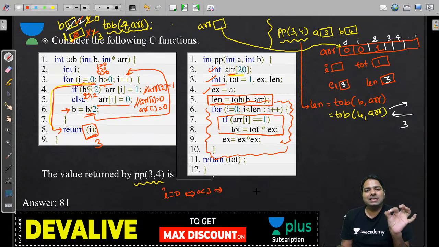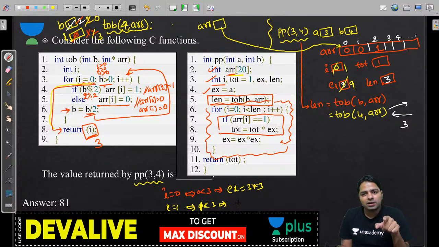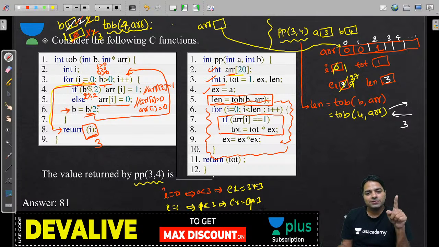So EX is equal to EX into EX. EX already you have as 3. Now 3 into 3 becomes 9. So here EX is equal to 3 into 3 happened. Next i is equal to 1. I is incrementing immediately, guys. 0 becomes 1. This time 1 less than 3, and this time ARR of 1 is again 0, so it fails. Then again EX is equal to 3 into 3, sorry, not 3, 9 into 3, it is 27, guys.